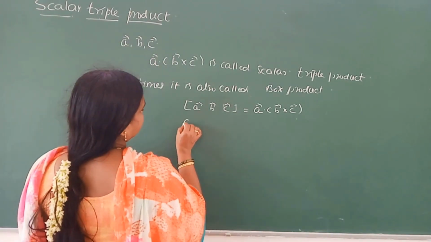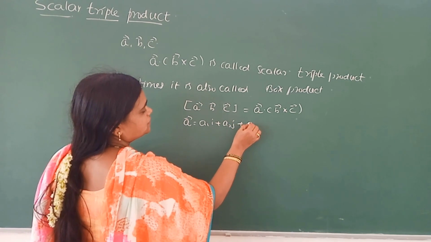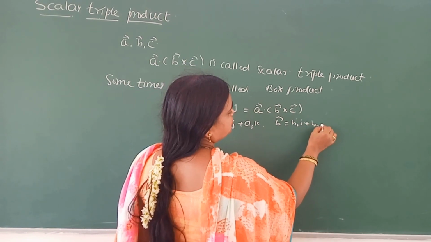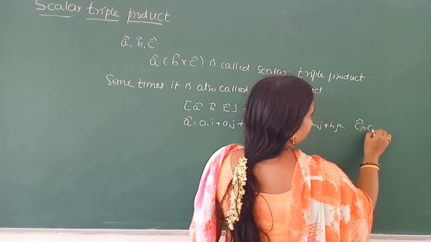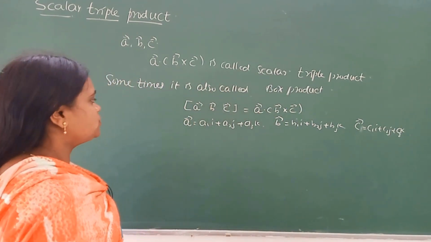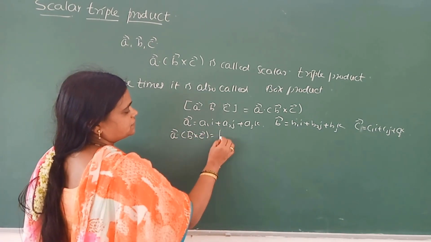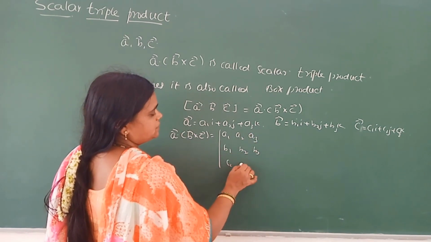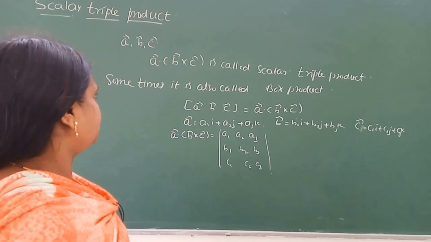And we studied that if vector A is A1 i, A2 j, A3 k, vector B is B1 i, B2 j, B3 k, and vector C is C1 i, C2 j, C3 k, then A dot B cross C, we know, is the determinant with rows A1, A2, A3, B1, B2, B3, C1, C2, C3, using the determinant method.